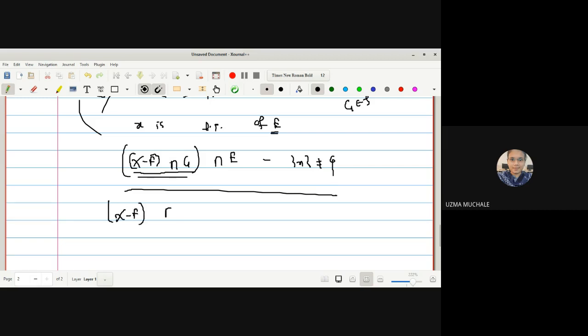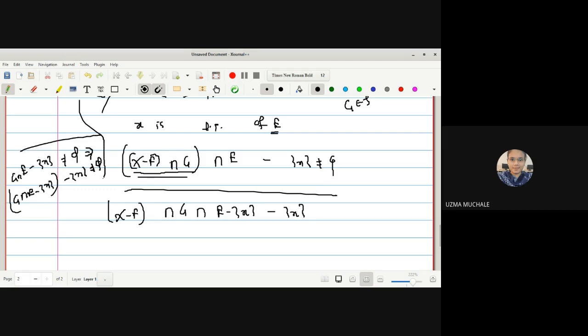X minus F intersection with G, intersection with E minus singleton X, right? So this minus singleton X I can write two times. Those who remember, we have proved G intersection E minus singleton X is non-empty, and we have proved one more result, G intersection E minus singleton X minus singleton X is not equal to phi, if this holds.